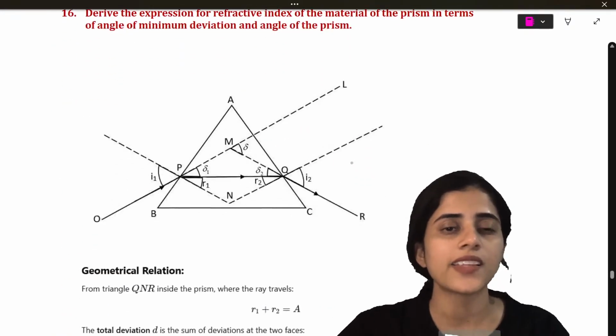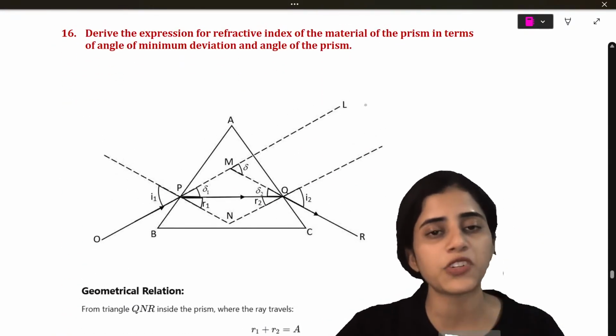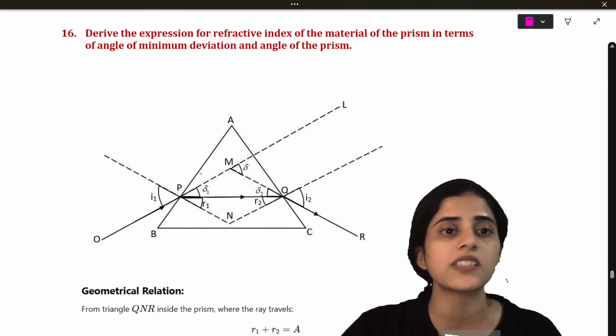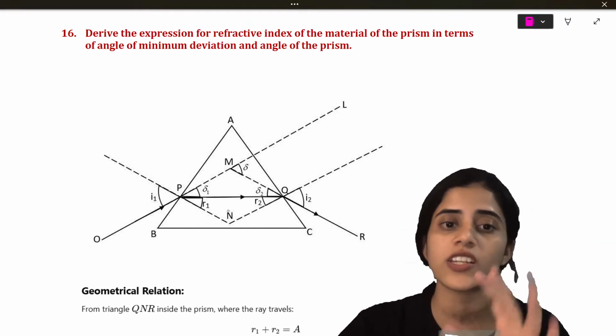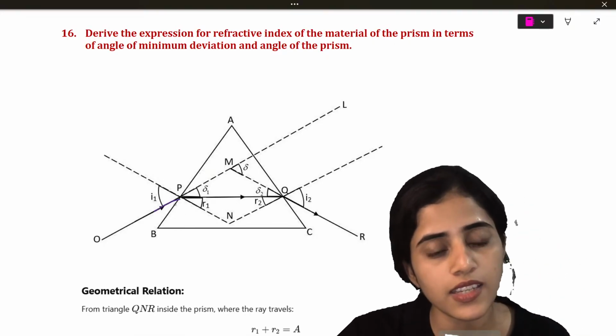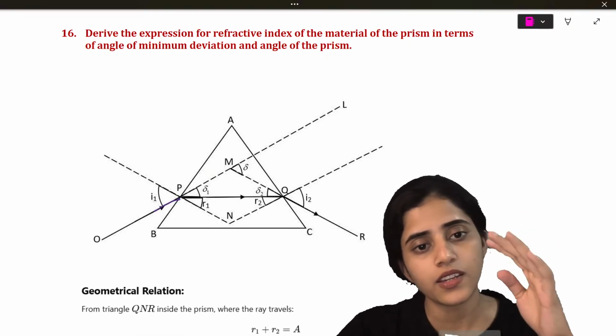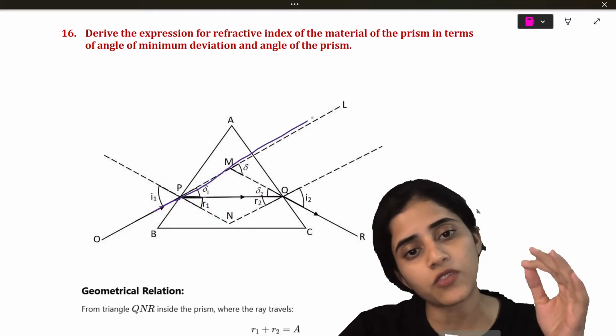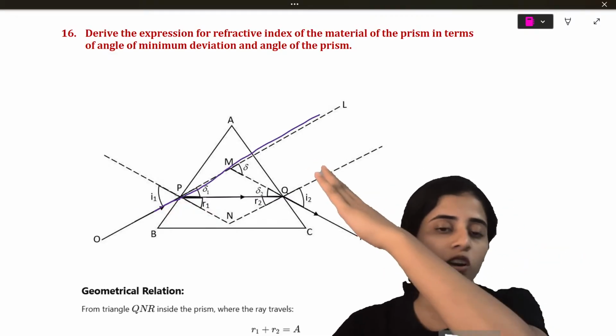Yes. Next, very famous derivation is the expression for refractive index of the material of a prism in terms of angle of minimum deviation and angle of prism. So I'll tell you the angles here. So this is the incident ray. Now if the prism was absent, it would have gone like this. Isn't it? It would have gone like this.